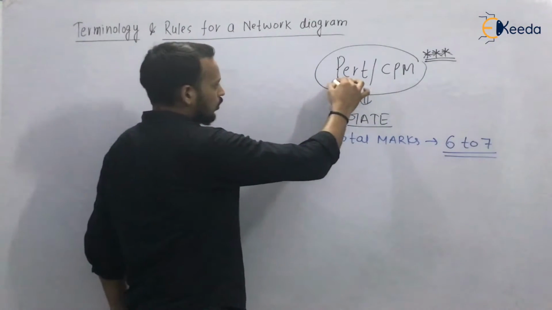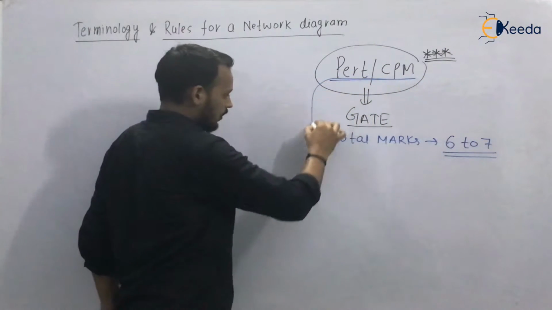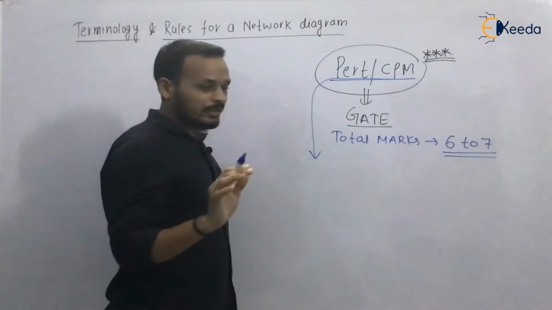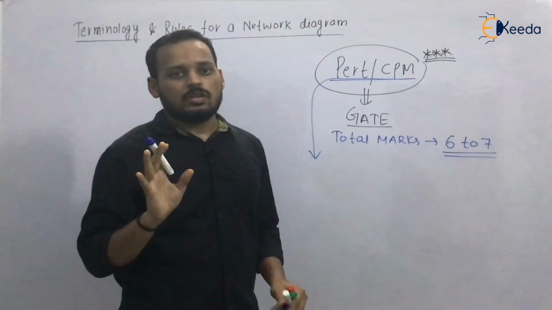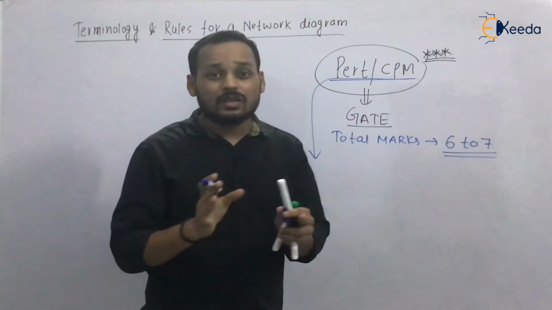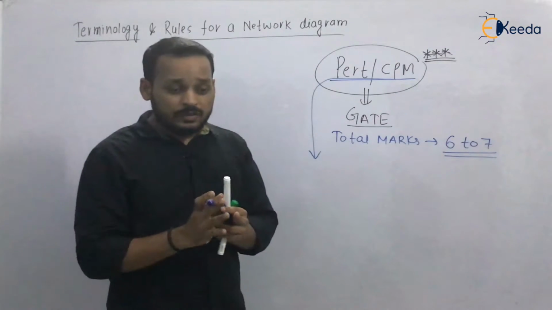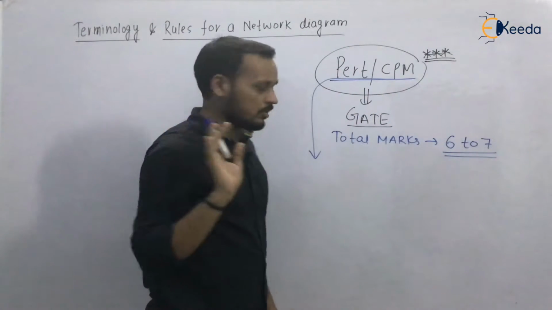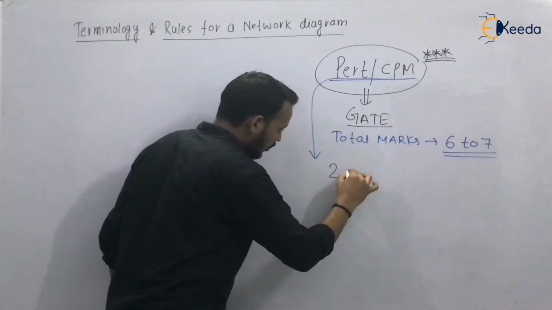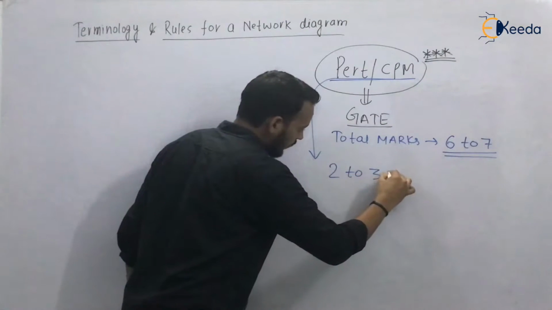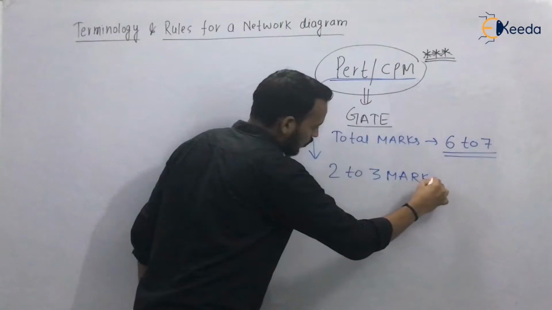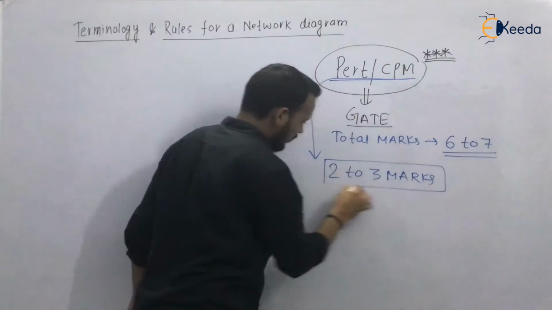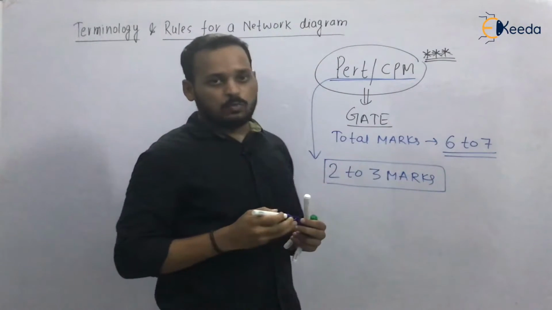So if you look at this chapter, it will definitely have questions either in the morning shift or in the evening shift, or sometimes even in both shifts. Questions from PERT and CPM are asked, and the weightage is 2 to 3 marks. So it is one of the most important topics.